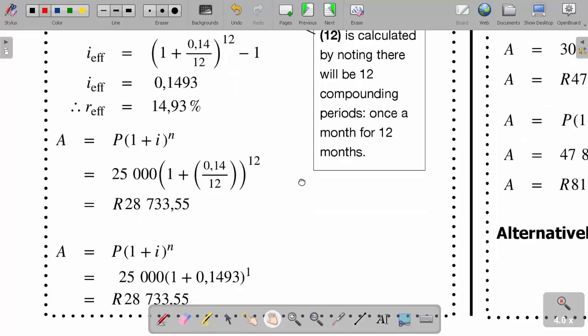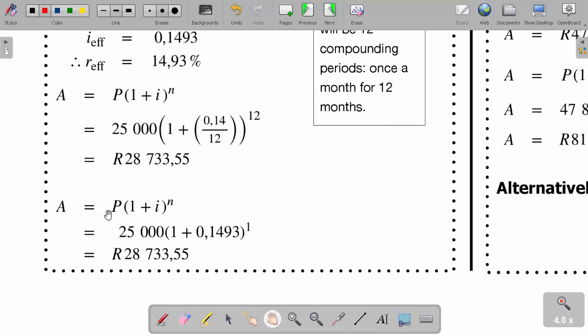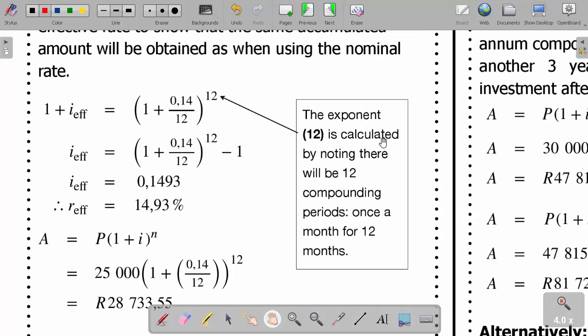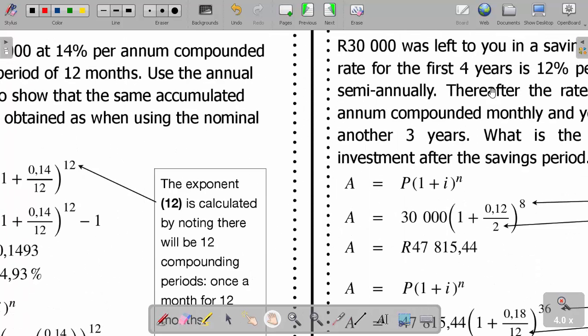Let us now check what if we didn't do it monthly, and we did it once a year. A equals P into (1 plus i) to the power n. So this is 25,000 into (1 plus 0.1493) to the power 1. It gives us 28,733.55. So you see, we get the same answer. And let us look at something else now.